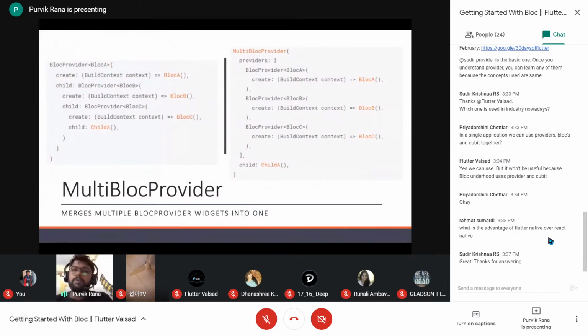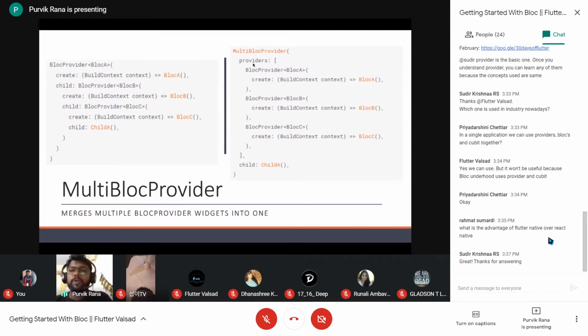Similarly, multi-block provider is used to provide multiple blocks at the same time. In the previous example, we passed a single block A to the lower subtree. If you want to pass multiple blocks, someone might think we can wrap each and every child with a new block provider widget. Yes, that will also work, but bloc has its own suggestion, or you can say an alternate widget, which is the multi-block provider.